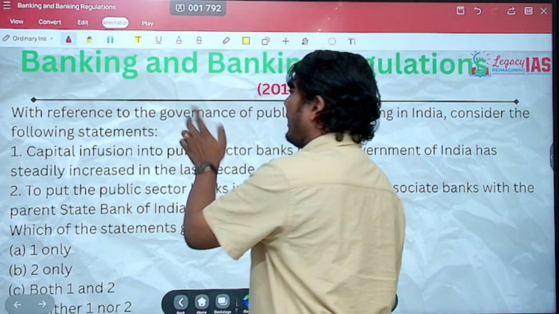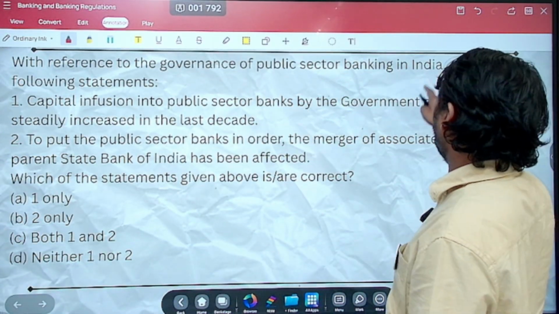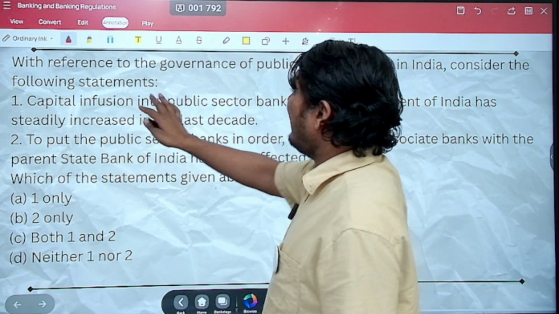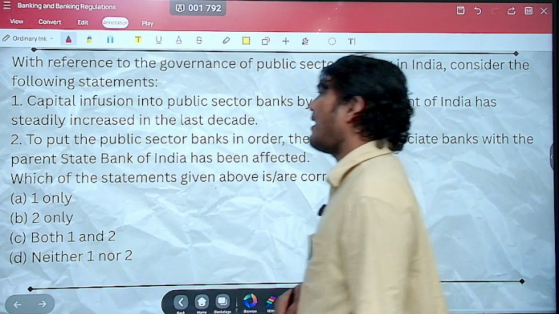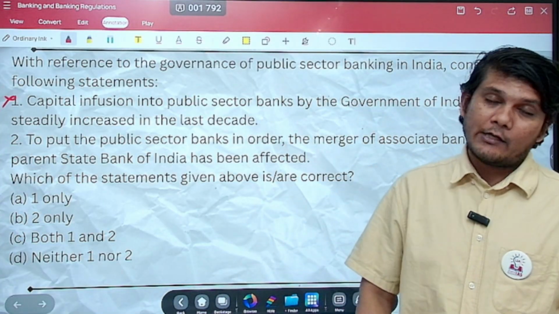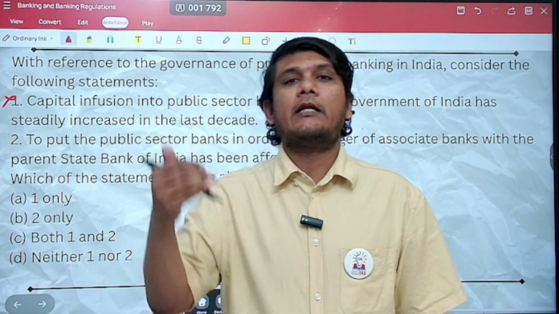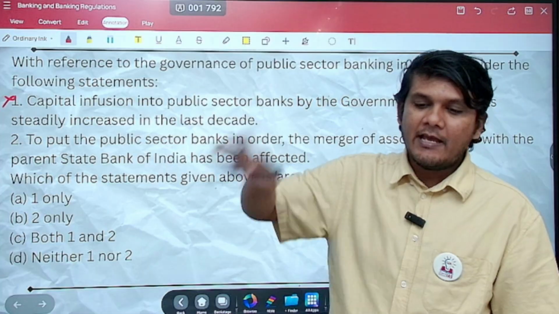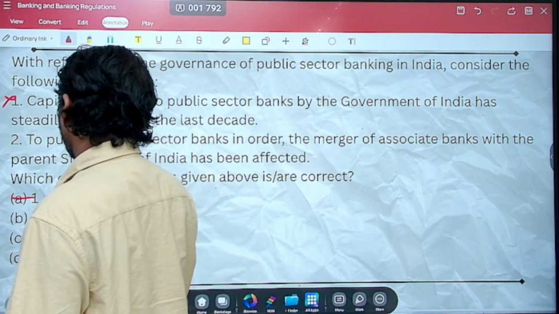Let's move ahead. Again, another question in 2018. With reference to the governance of public sector banking in India, consider the following statements. Statement 1. Capital infusion into public sector banks by the government of India has steadily increased in the last decade. No, that is not the case. That means from 2008 to 18, it did not steadily increase. It was there, but it dipped, it increased, then it dipped. So there was fluctuation. It did not steadily increase. It is factual information. So first statement is incorrect.